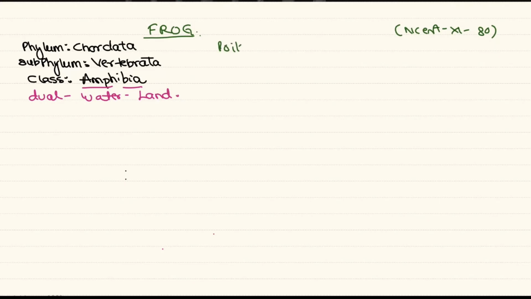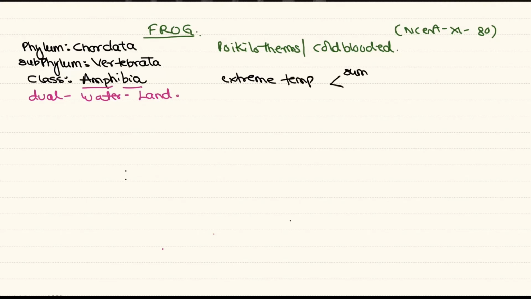As they belong to Amphibia, these are poikilotherms, that is, these are cold-blooded. They cannot maintain constant body temperature. As they cannot maintain constant body temperature, when we have extremes of temperature, say extreme summer where the whole water will drain out and drought will occur, and extreme winter where the areas are covered by ice, these animals prefer to go to an inactive stage called sleep. The summer sleep is called estivation, and the winter sleep is called hibernation.